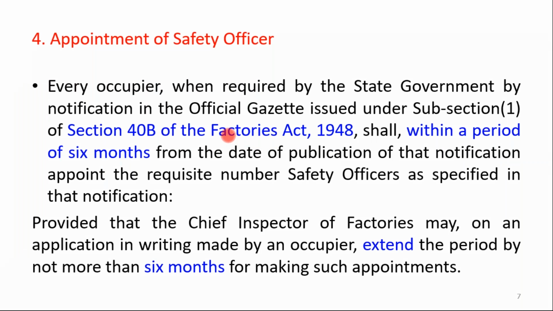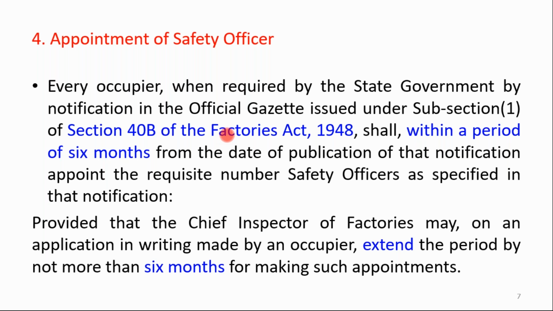So if you observe section 40B of the Factories Act 1948, if you have 1000 or more than 1000 employees, then you should have at least one safety officer. If it is more than 2000, 3000, or 5000, likewise you should have at least the minimum number of safety officers mentioned in section 40B.